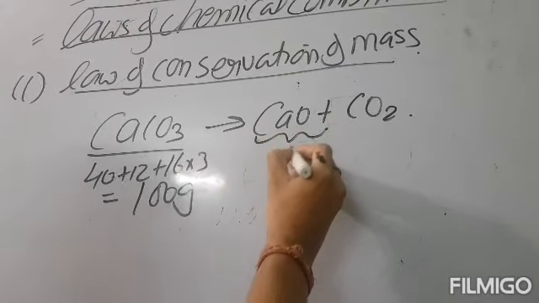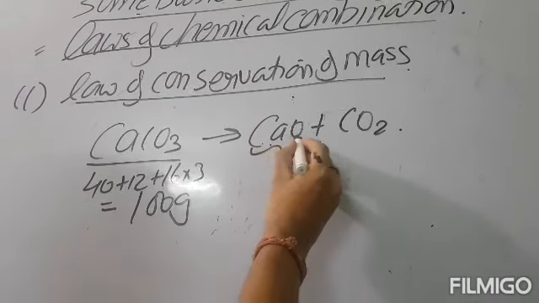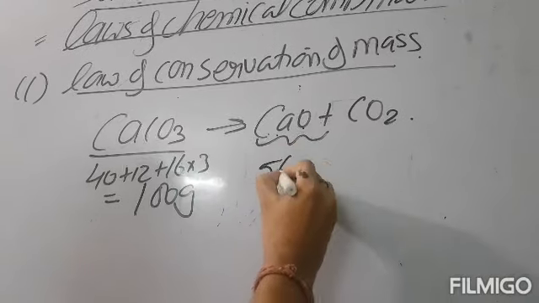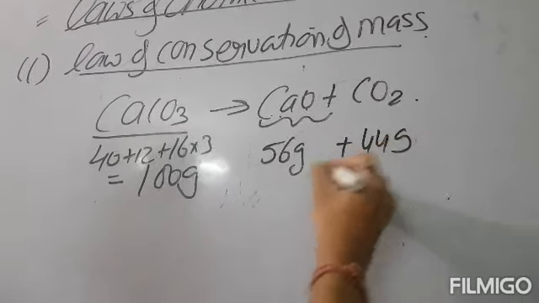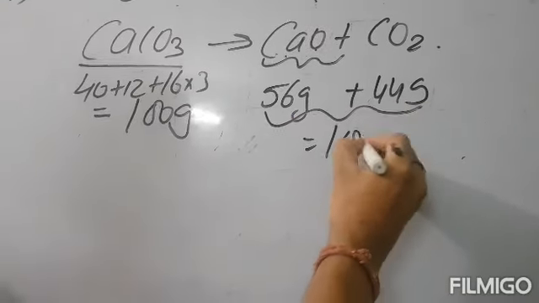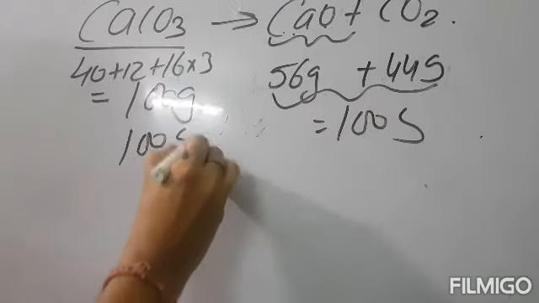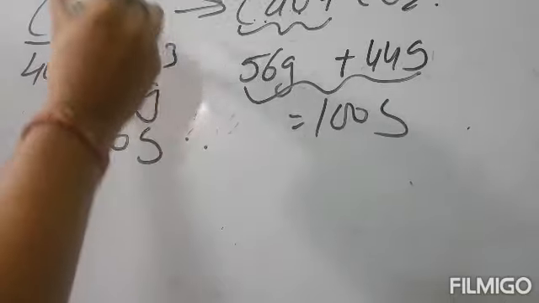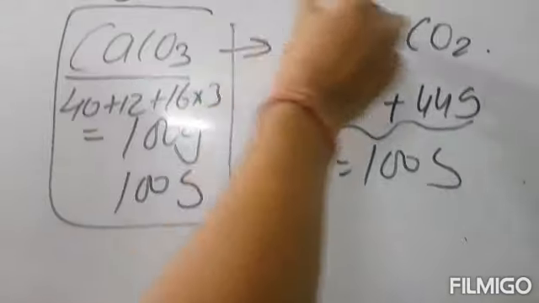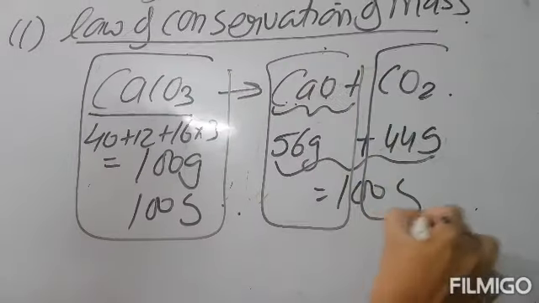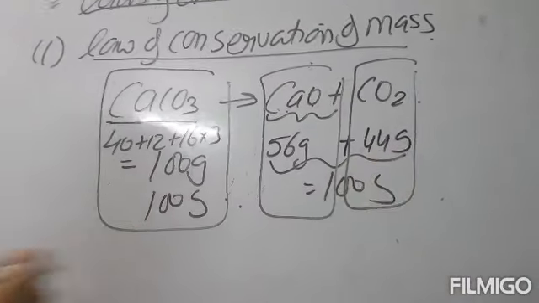Calcium oxide is 56 gram, and carbon dioxide is 44 gram. If I total it out, it again comes 100 gram. So during any physical or chemical change, matter is neither created nor destroyed. It can be transferred from one form to another.